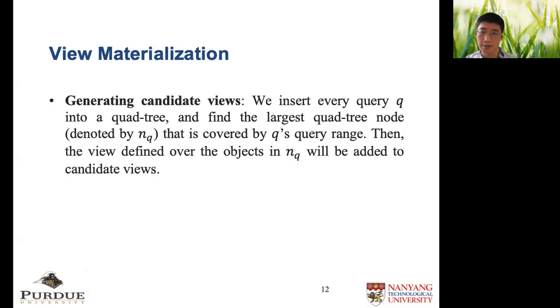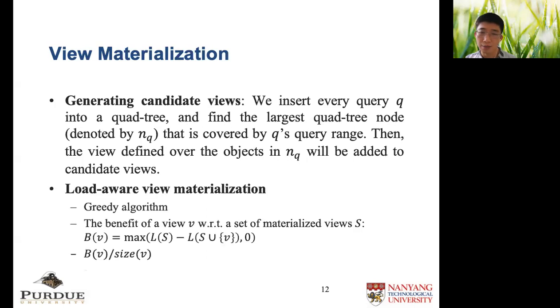In our view materialization algorithm, we first need to generate candidate views and then materialize views. To generate candidate views, we insert log queries into a quadtree and find the largest node that is covered by the query range. This is because only views in nodes that are covered by the query range are helpful for answering queries. We then add those views into candidates. After deciding the candidate views, we call a greedy algorithm to materialize views.